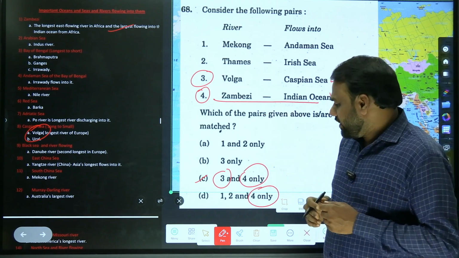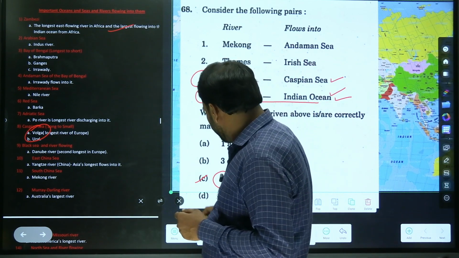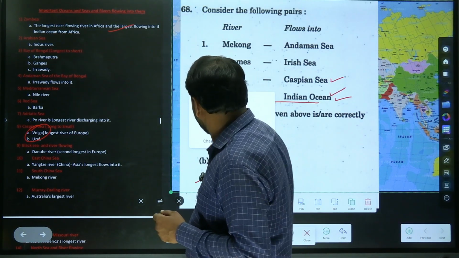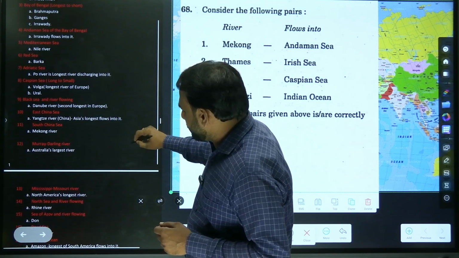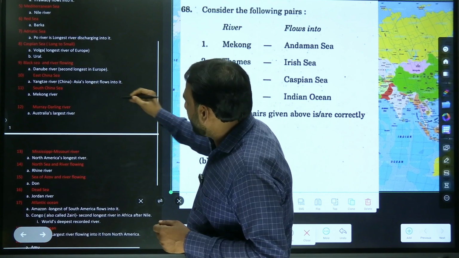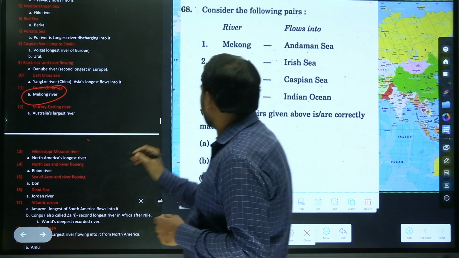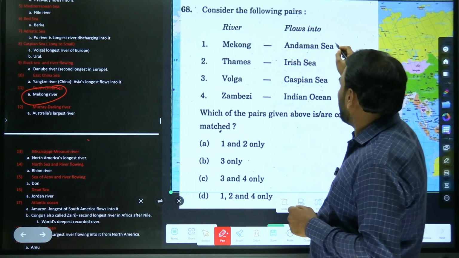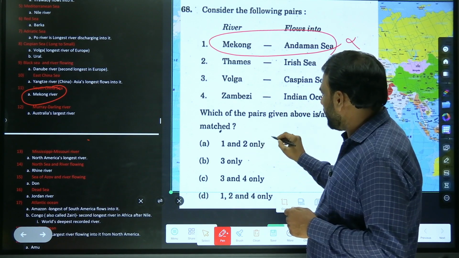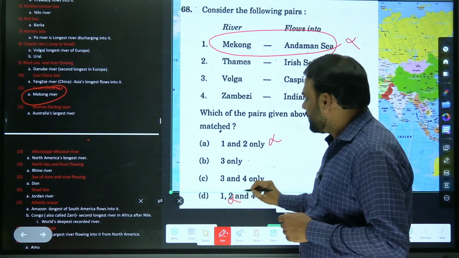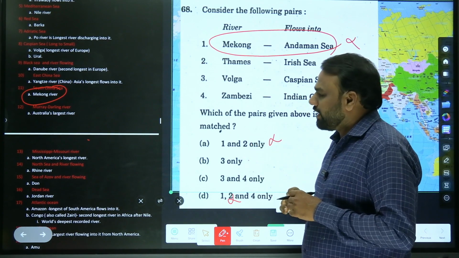So where does the Mekong flow? Let us verify. Here we have the Mekong River, South China Sea. But here they have mentioned Andaman. So this pair is wrong. It means wherever we have 1, that should be wrong. So this is the alternative way of arriving at the answer.